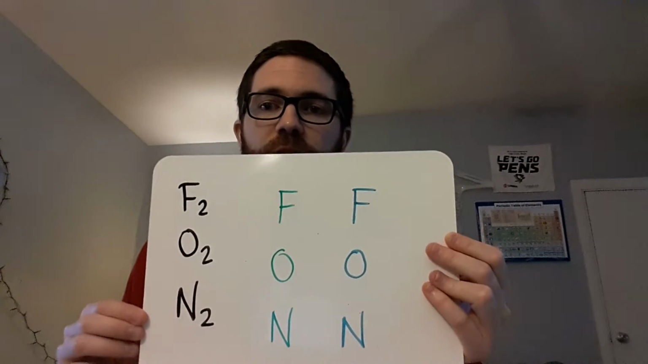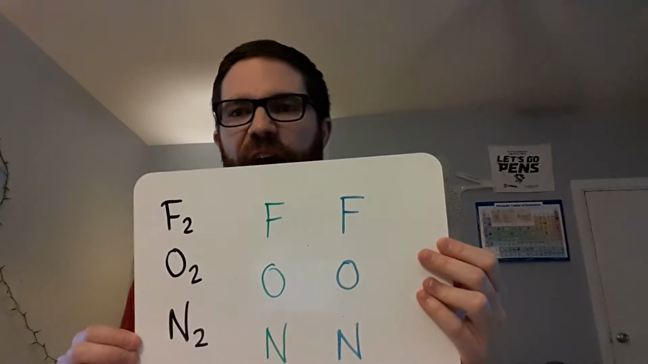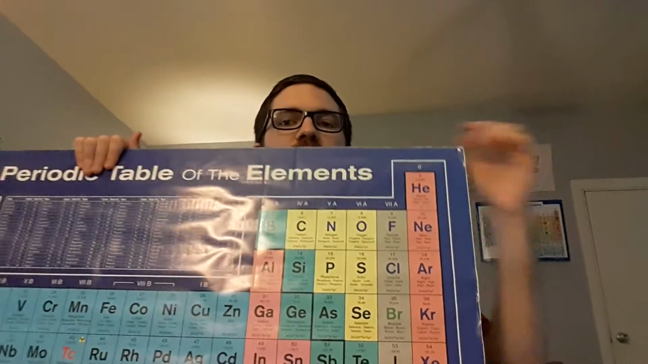I've started drawing the Lewis structures for each of these, but I haven't put in the electrons yet. So our first step when drawing any of these, again, is to figure out our number of valence electrons. When we look at nonmetals, they're usually in the upper right-hand corner of the periodic table up here. So let's look at F first. F has 7 valence electrons. O is going to have 6. N is going to have 5.